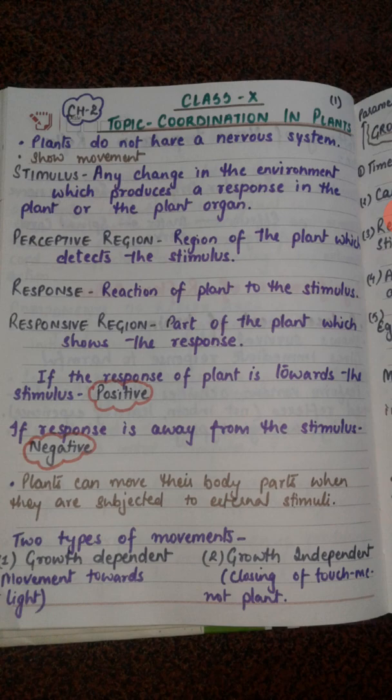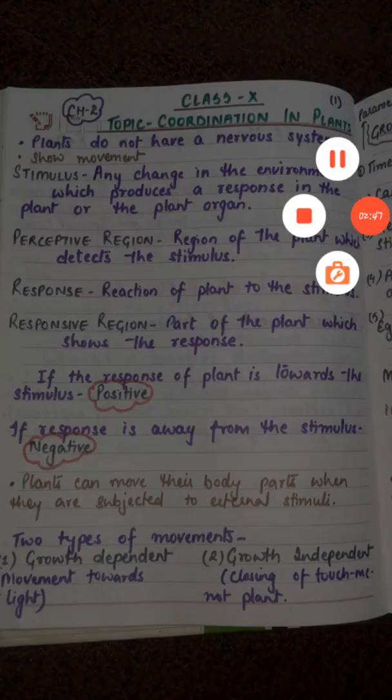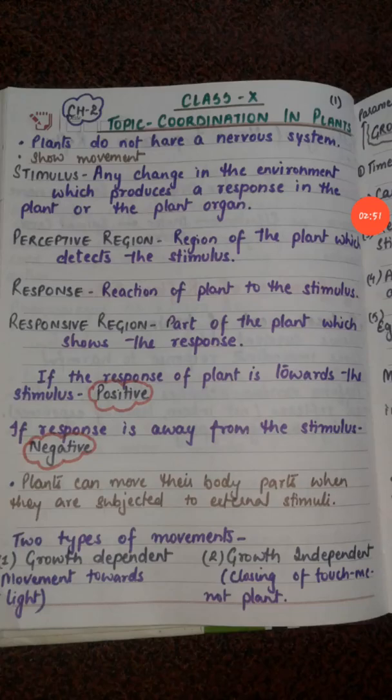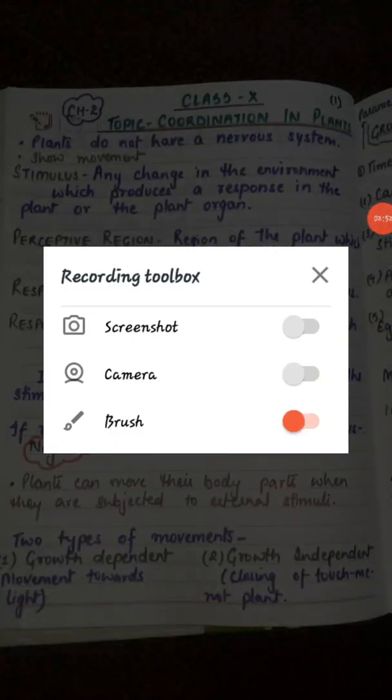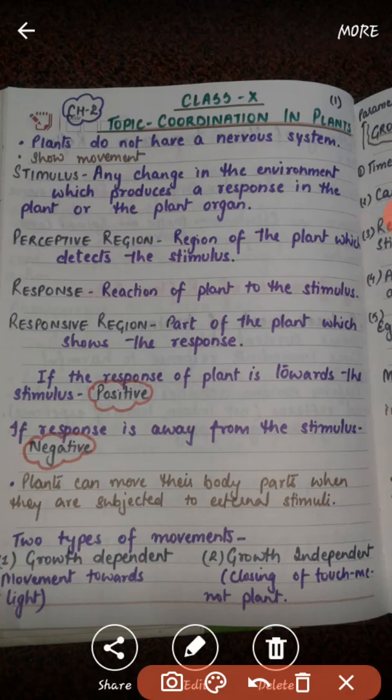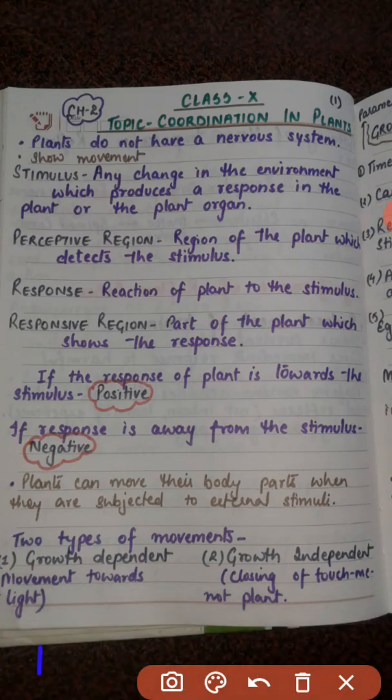Now let us understand some terms that are related with the plants. The first one is the stimulus. Now, what is stimulus? As I've already told you, it is any change in the environment which is producing a response in the part or the plant organ. Any change in the environment. Again I'm taking the example of that Mimosa pudica. If we are touching it, that means the touch is the change for it. So that is the stimulus.